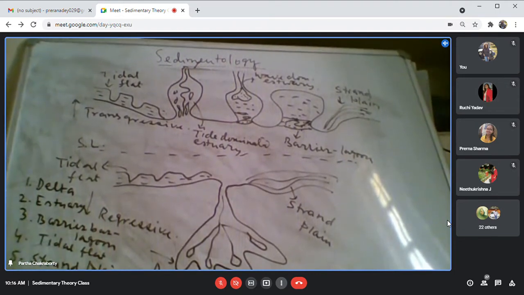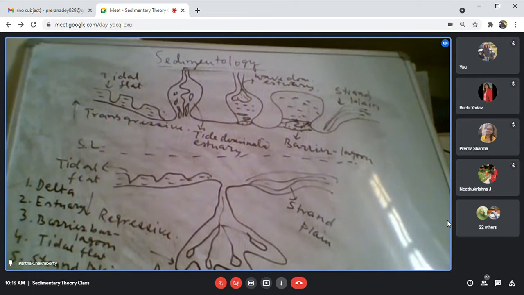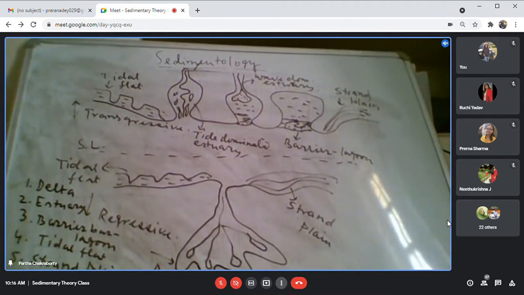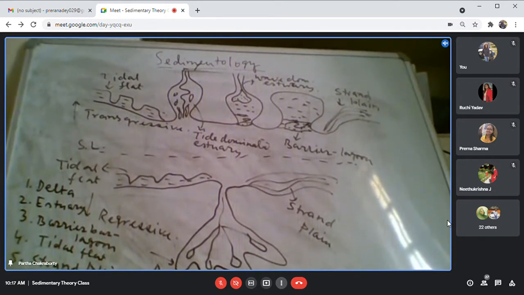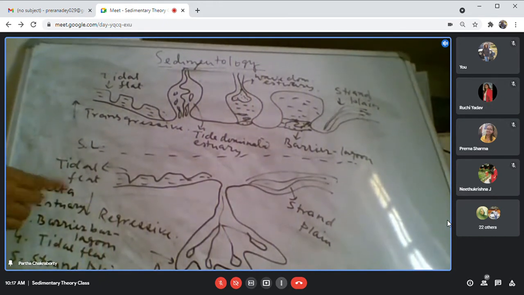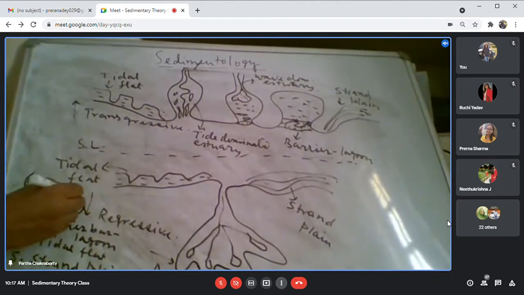These are the only environments we are talking about, and we will discuss all these environments in detail: the delta, estuary, barrier bar lagoon, tidal flat, and strand plain. What are the processes that operate in these different environments? What is the nature of the products of these processes that we get in each environment? And what are the signatures to identify the products of these environments in the rock record? All these things we will cover. So we'll start our discussion with delta.